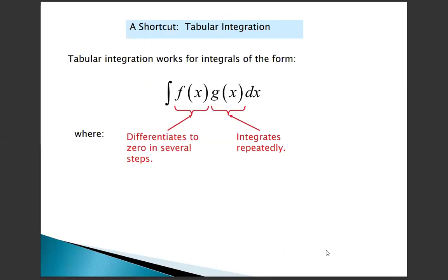Next, a shortcut: tabular integration. Tabular integration works for integrals of the form f of x times g of x dx, where f differentiates to 0 in several steps, and g is integrated repeatedly.